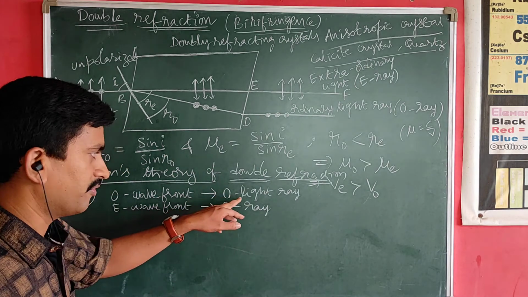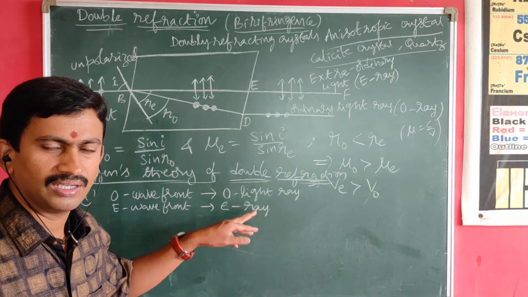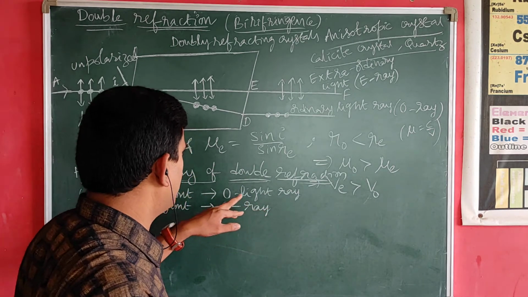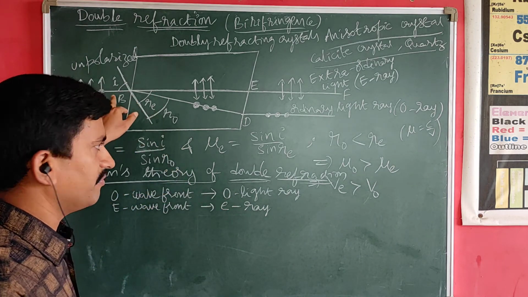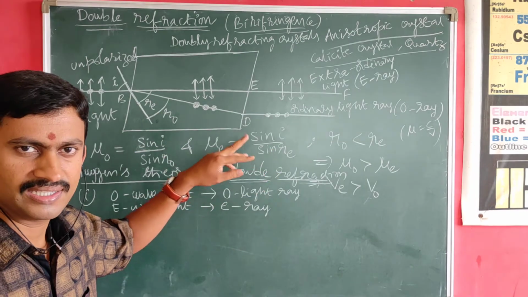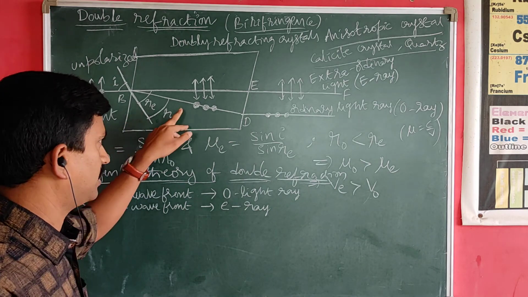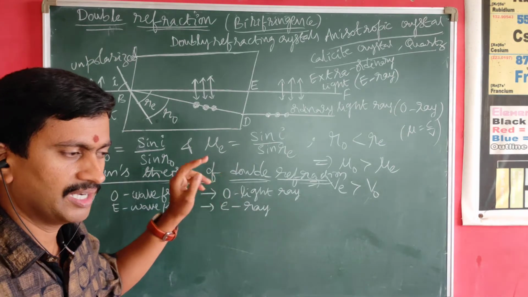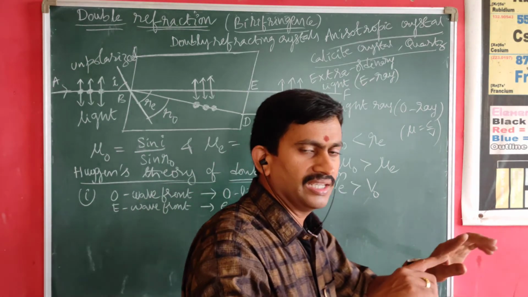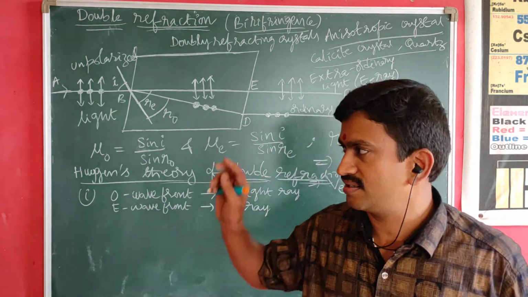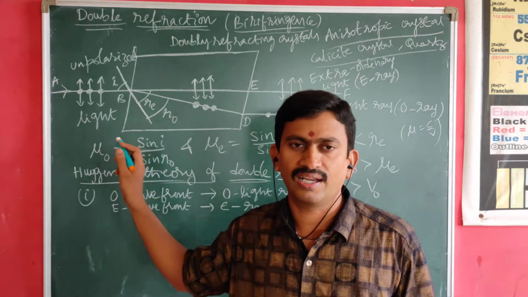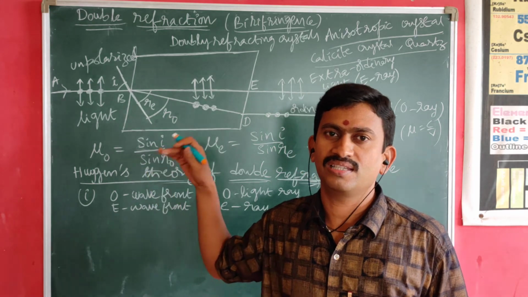If you observe carefully, the angle of incidence is the same for both the light rays, but the angle of refraction for the ordinary light ray is the same. That means the ordinary light ray travels with equal velocity in all directions in the crystal, whereas the extraordinary ray travels with different velocities in different directions.